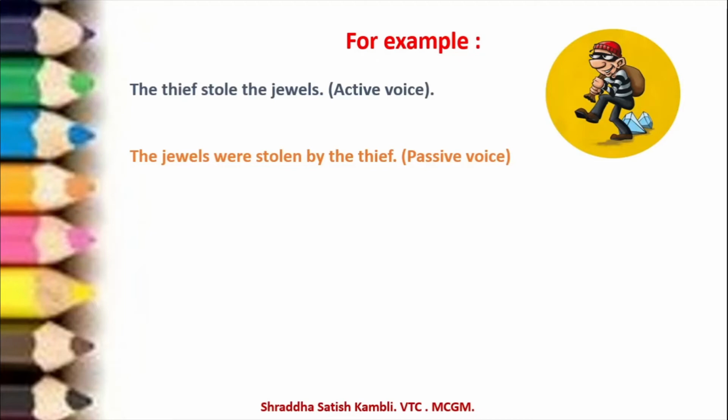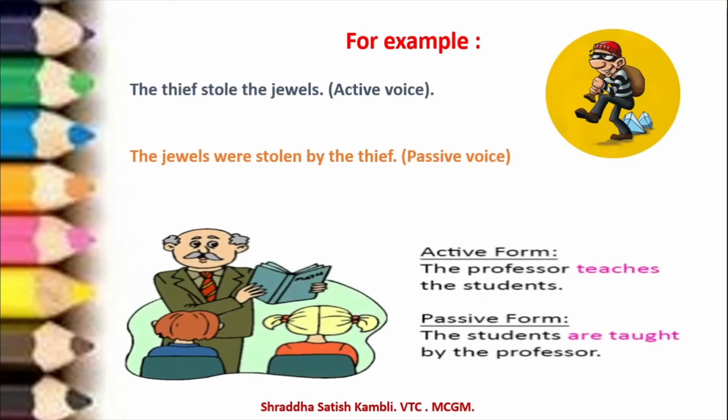Let us take up one more example. In the active form, we say the professor teaches the students. Who's doing the work of teaching here? The professor. So we are focusing on the professor who is teaching the students. Passive form, the students are taught by the professor. So what is important here? The action of teaching is important.